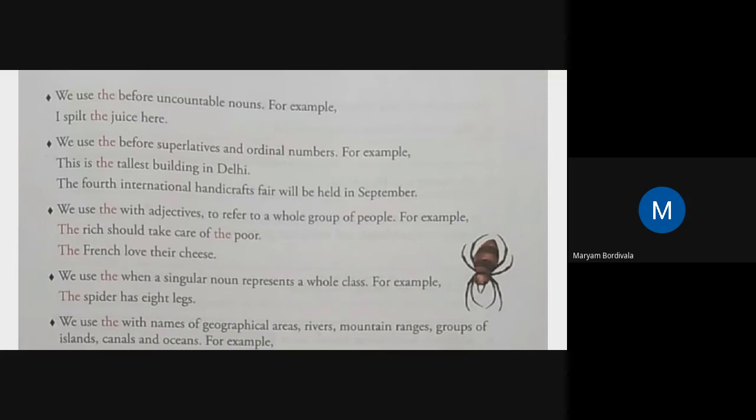And I cannot say this is tallest building in Delhi. No, that would be incorrect formation of the sentence. That is wrong English. Clear? This is the tallest building in Delhi. So utilizing the definite article the is utmost important. Very clear? Similarly, any other sentence can be made.